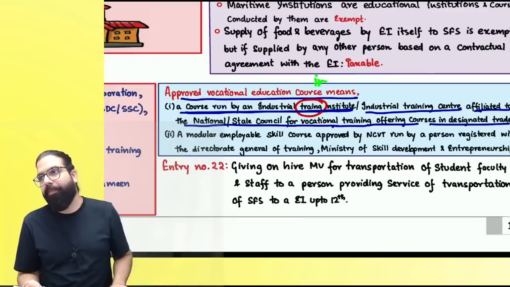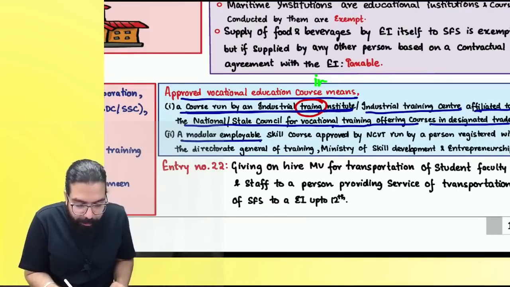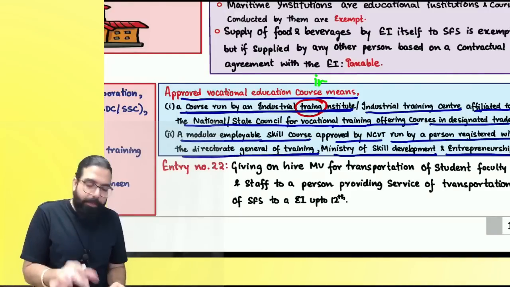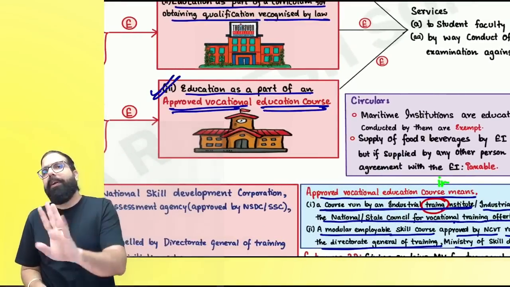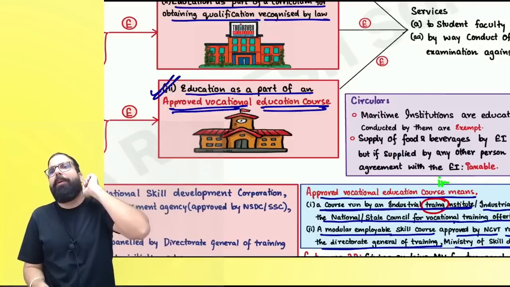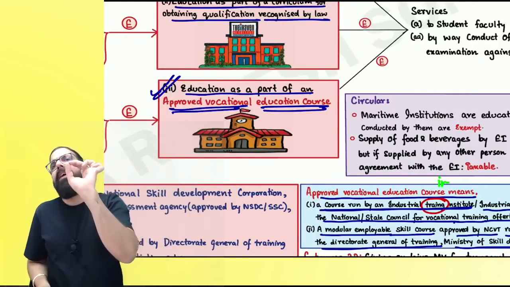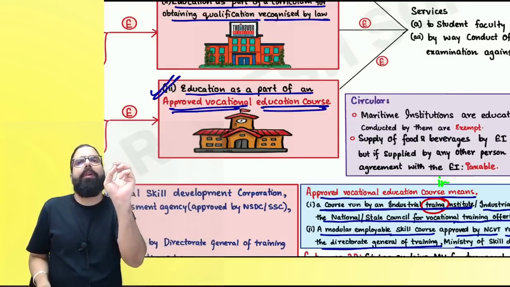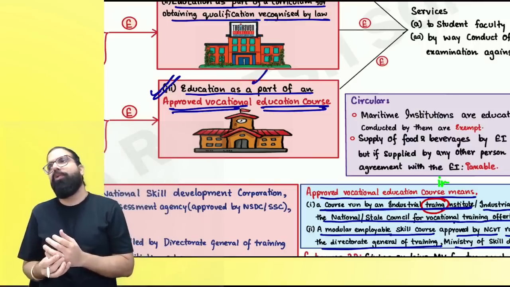So it should be affiliated to the NCVT or State Council for Vocational Training, or a modular employable skill course approved by the NCVT, run by a person registered with the Directorate General of Training, Ministry of Skill Development and Entrepreneurship. Then also you will call it an approved vocational education course provider. So can you tell me what are the three types under educational institution: preschool up to 12th, education which leads to a qualification, and the last one, everyone, education provided as a part of an approved vocational education course.